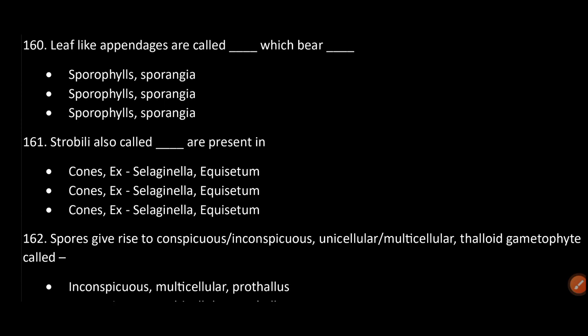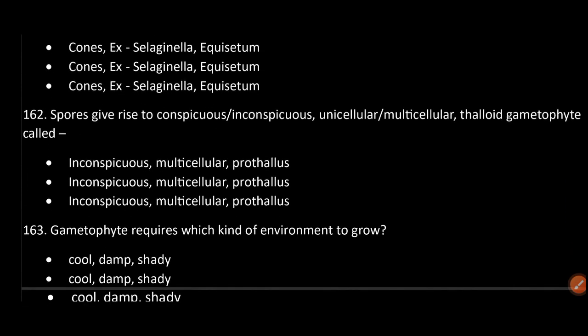Strobili, also called dash, are present in cones. Example: Selaginella, Equisetum. Spores give rise to a conspicuous or inconspicuous, unicellular or multicellular thalloid gametophyte called dash. Inconspicuous multicellular prothallus.